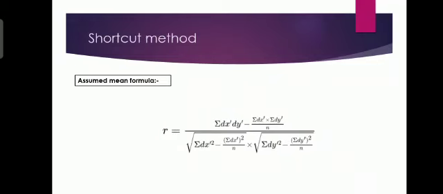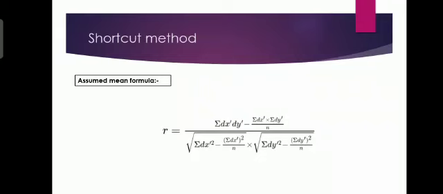Now we are going to see about the shortcut method. Shortcut method formula is nothing but the assumed mean formula. This formula also we use in the sums. Assumed mean formula.